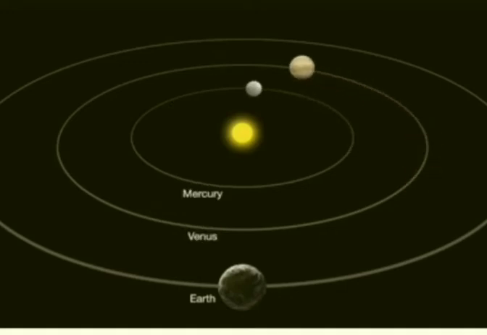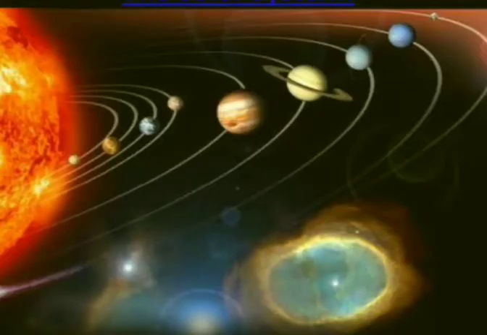Along with revolving around the sun, each planet also rotates on its own axis like a top. The time taken to complete one rotation is called its period of rotation. Some planets are known to have moons, or satellites, revolving around them. Any celestial body revolving around another celestial body is called its satellite.